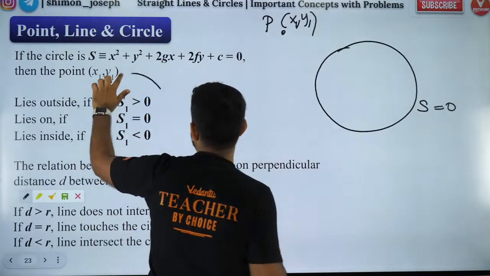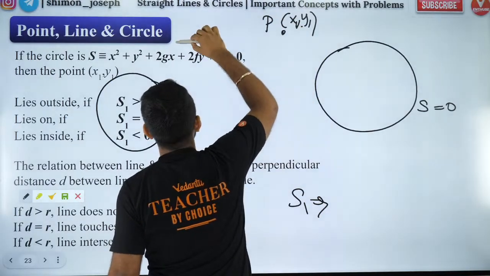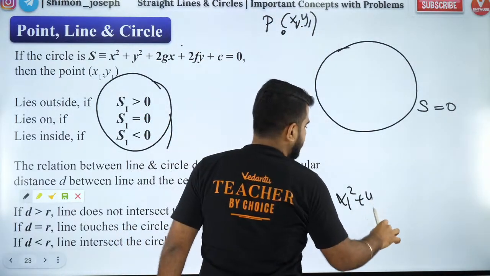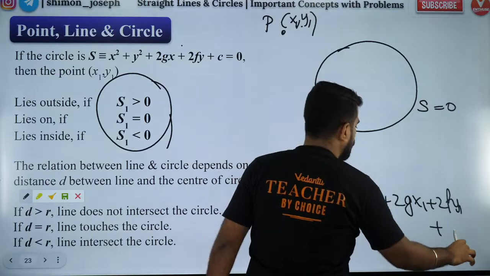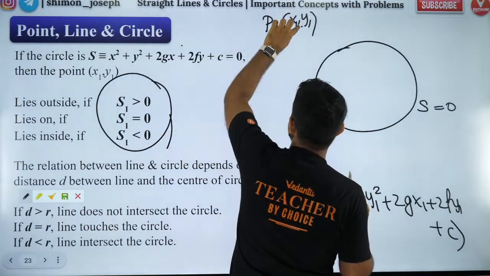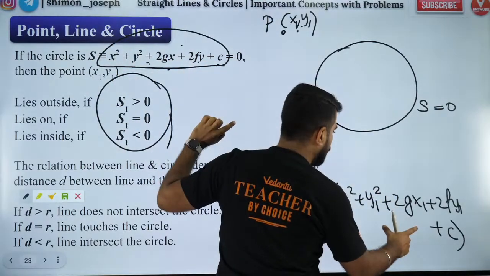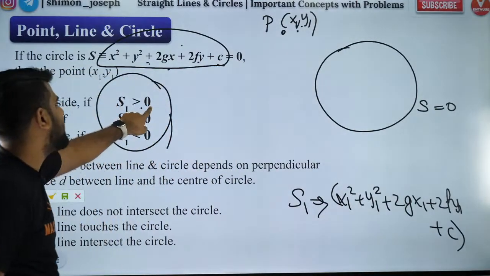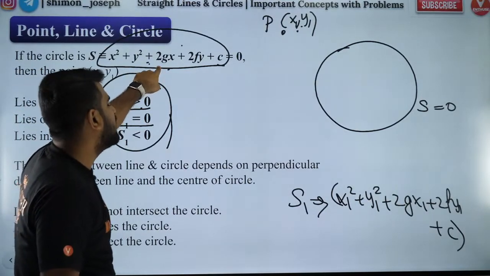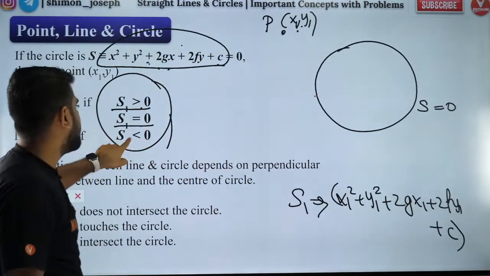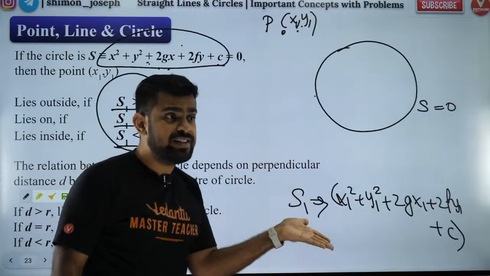So that is why we have S1. What is S1? S1 is: substitute the point P in the equation and get the value alone. Don't put equality. Don't put equal to 0. Substitute the point in S and get the value. If the value is positive, it lies outside the circle. If the value is 0, then it satisfies the circle equation, which means it lies on the circle. And if it is less than 0, that means it is inside the circle.